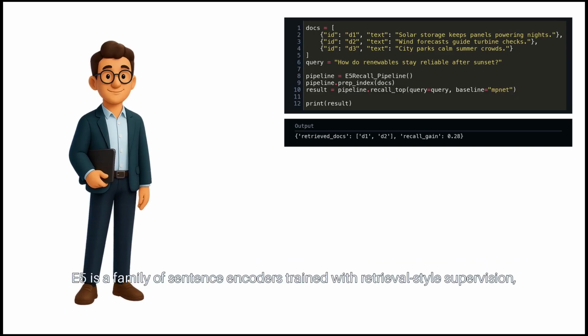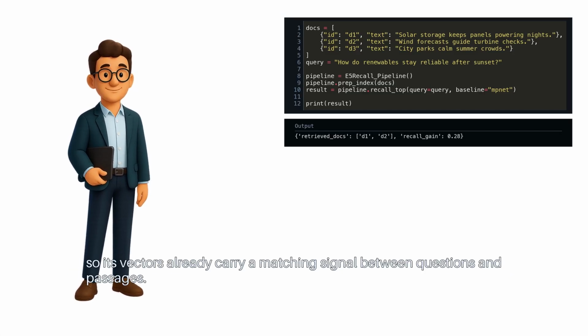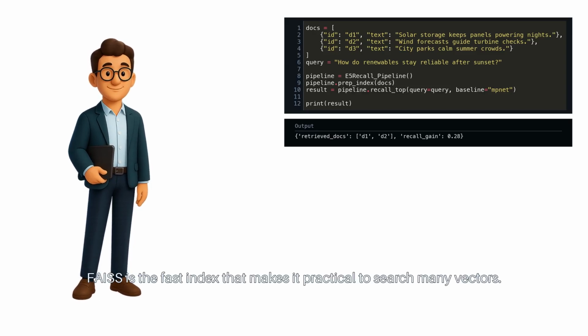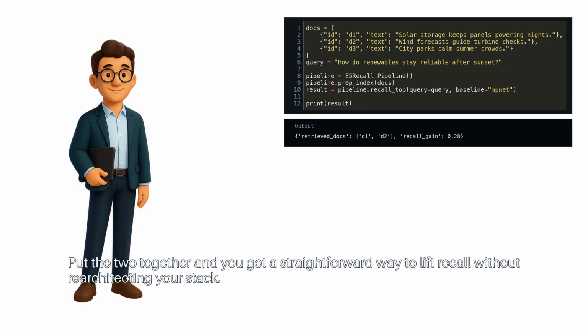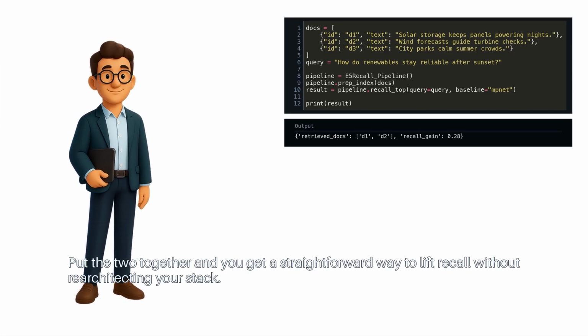E5 is a family of sentence encoders trained with retrieval-style supervision, so its vectors already carry a matching signal between questions and passages. FAISS is the fast index that makes it practical to search many vectors. Put the two together, and you get a straightforward way to lift recall without re-architecting your stack.